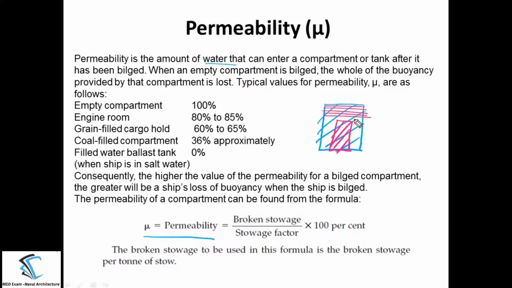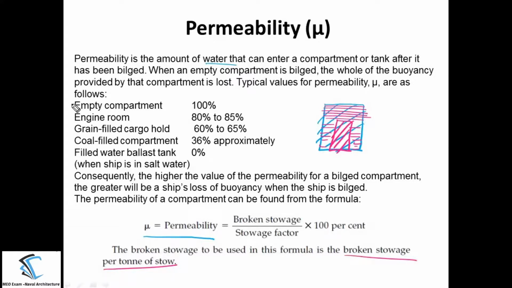So you can see this is the broken stowage divided by stowage factor, meaning total volume, into 100%. Generally the broken stowage will be taken in this way. The broken stowage to be used in this formula is the broken stowage per ton of the stow. That is called the broken stowage, divided by stowage factor. Now there are some ranges of values.